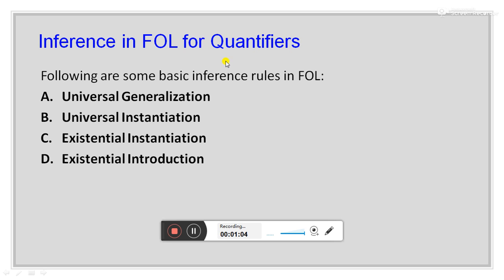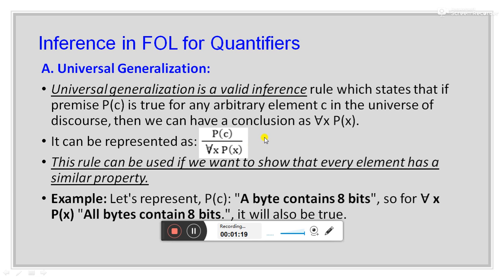So we have four rules for the quantifiers. The first is universal generalization, second is universal instantiation, then third is existential instantiation, and fourth is existential introduction. So the first rule, universal generalization. Universal generalization is a valid inference rule which states that if premise P(c) is true for any arbitrary element c in the universe of discourse, then we can have a conclusion as for all x P(x).